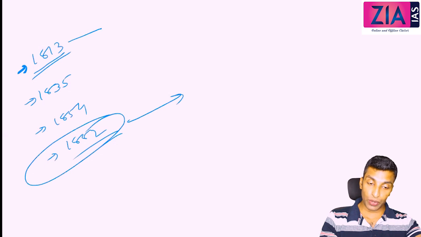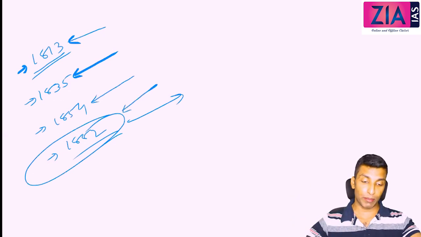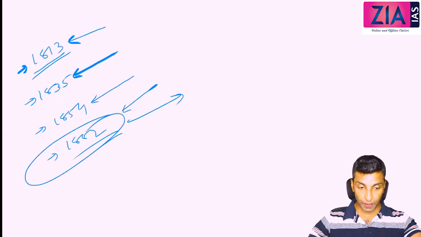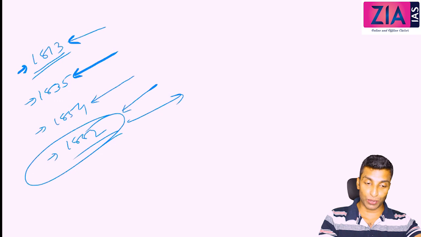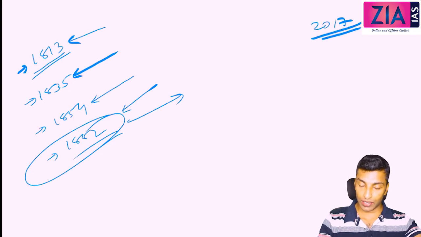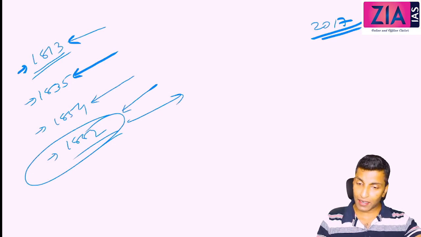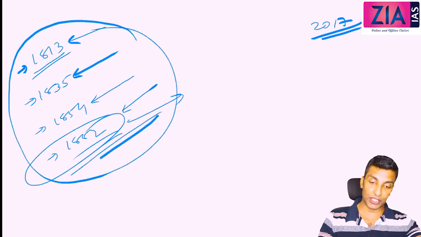1813 is what we are going to discuss now. 1835 you will study later, the Macaulay Minute. 1854 you will study later, again Wood's Dispatch, and 1882 the Hunter Commission, and then there are many other commissions also, but these are the most important ones which shaped the education policy. This year obviously there will be a question related to that anyway, so it can be an essay also. In fact, in 2017, the essay was asked related to education. So this year also an essay is expected. Minimum, there will be a question in your GS paper 3, and maybe in paper 1 also, or in the essay for sure. So if you need to start, you need to start with all these. This is how the education system is shaped.